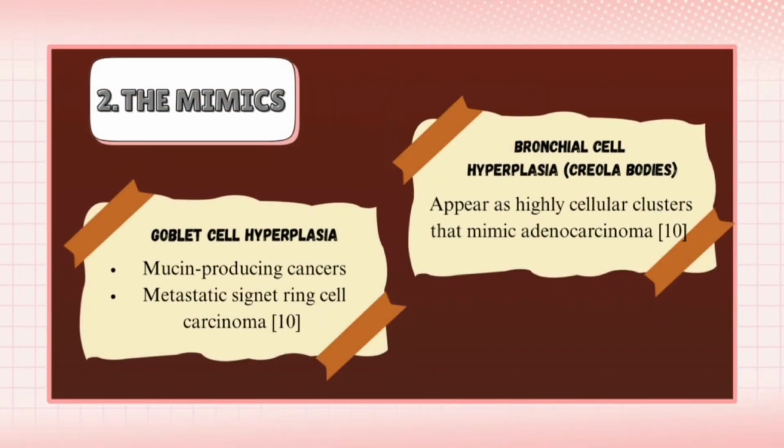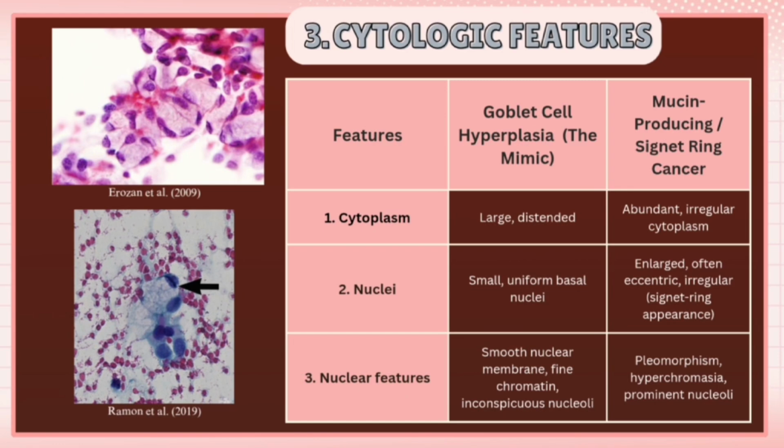Now, why do we call this mimic? Goblet cell hyperplasia is the perfect double for metastatic signet ring cell carcinoma because both contain large amount of mucus vacuoles. On the other hand, corolla bodies mimic adenocarcinoma because both form highly cellular cluster. Let's dive into the specific cytology features for goblet cell hyperplasia. These cells contain large, distended cytoplasmic vacuoles filled with mucin. This vacuole often indents the nucleus, pushing it to the very edge of the cell to create that signet ring cell appearance. However, we can avoid this trap by looking at the benign clues.